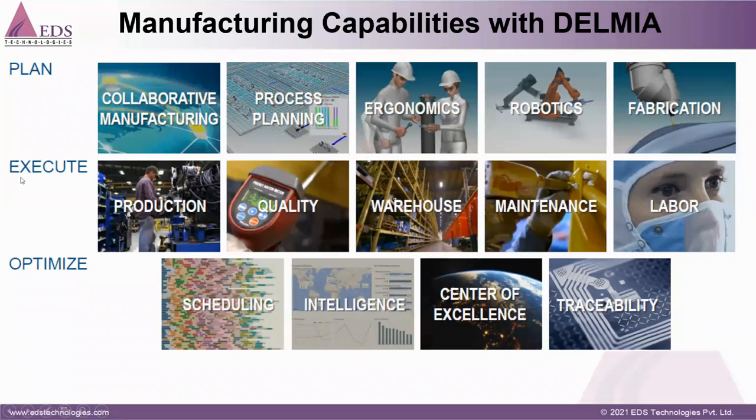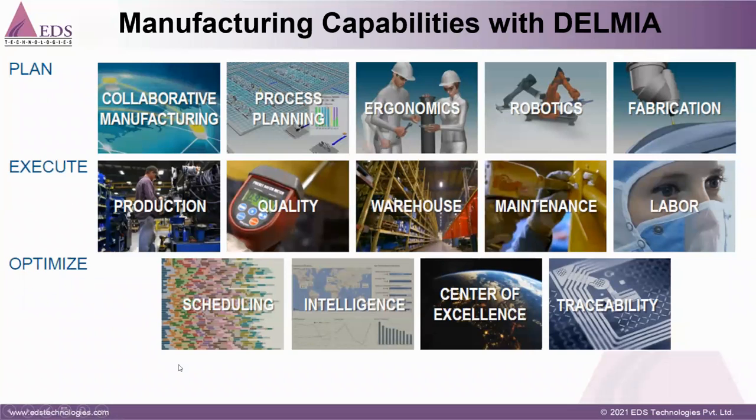Because in many industries, we have common departments like production, quality, warehouse, maintenance, and labor. Apriso will capture real-time monitoring of all those departments and bring it onto one platform. So all the departments are integrated together, giving real-time optimization. Then coming to the third layer, optimization and scheduling.